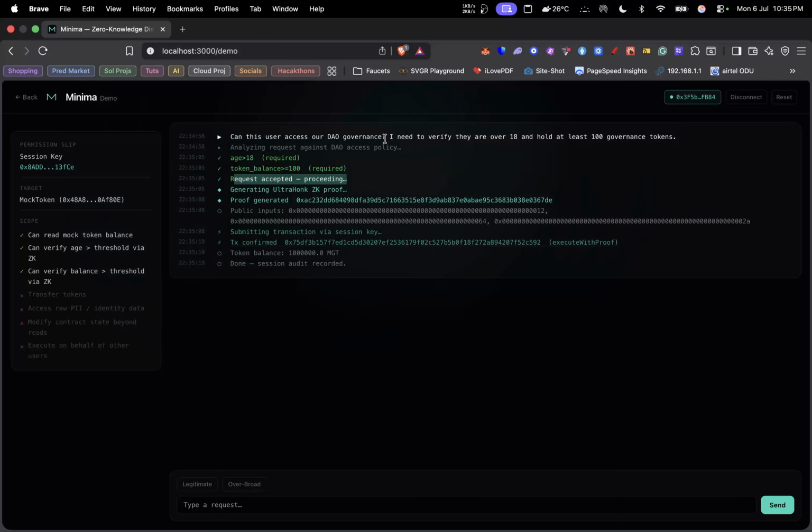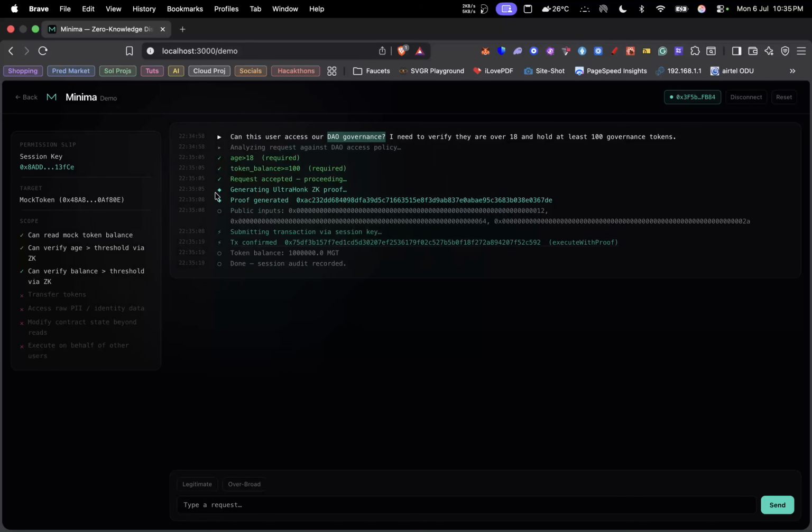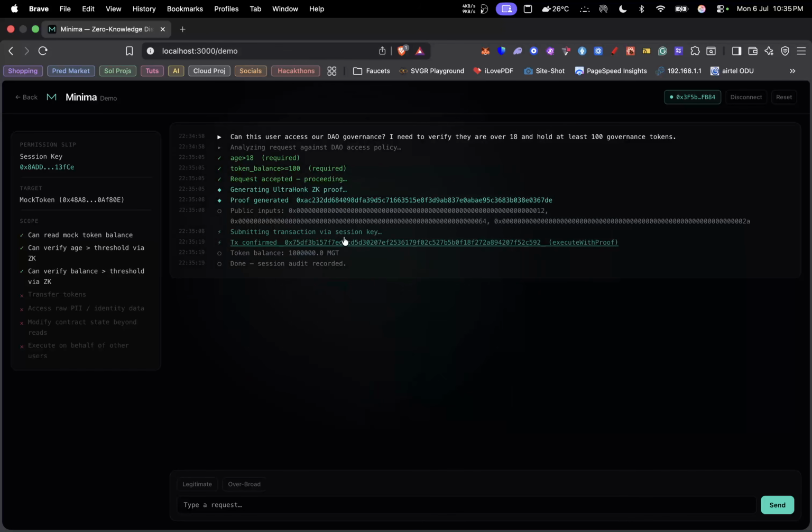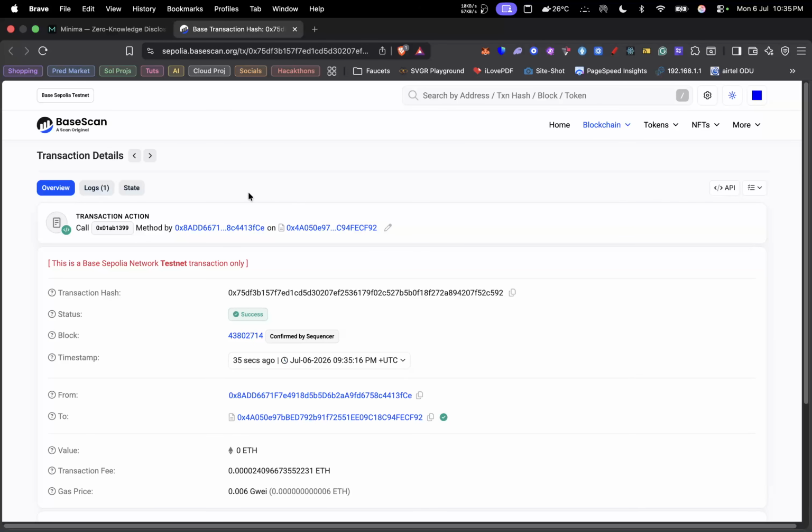Initially, as I was trying to explain earlier, we would have a DAO plugin, probably a set of pre-prepared requests or requirements that the KYC provider would have. But we do not have any real data to use, so I had to mock it, which is what we're currently using. We can see that it has gone ahead to generate our proof, which we'll be able to access here. I'll do that right here, and now we can see the transaction.